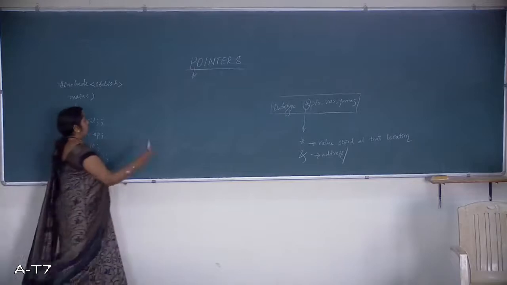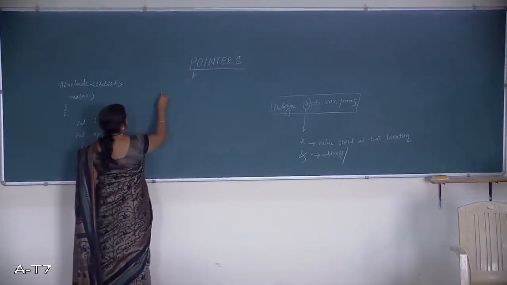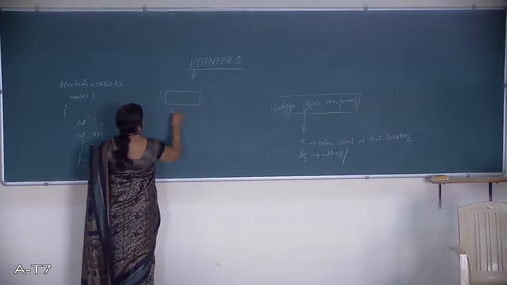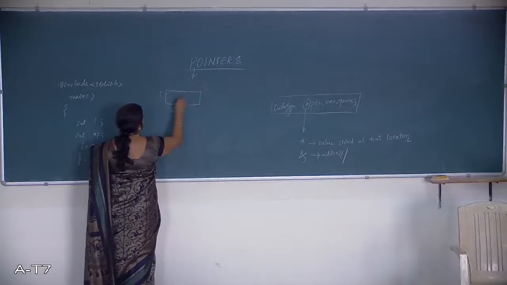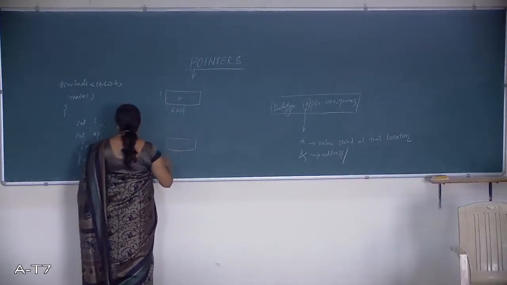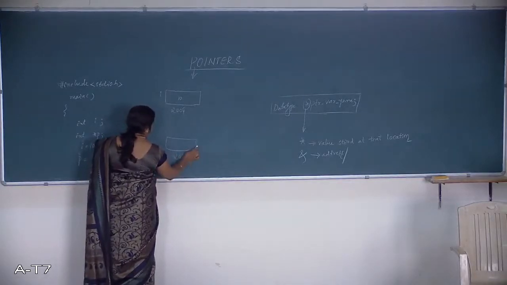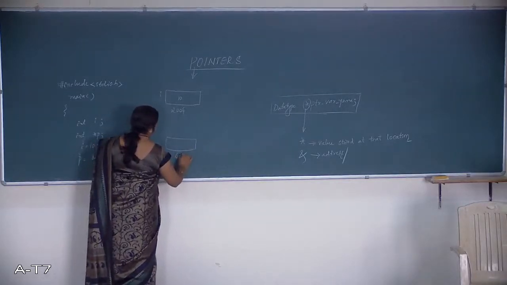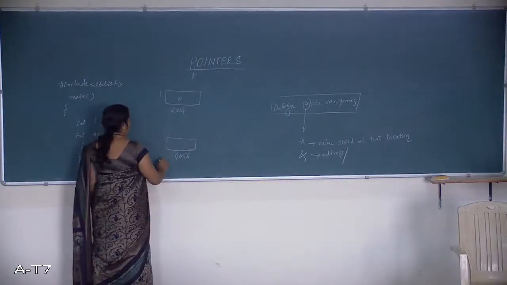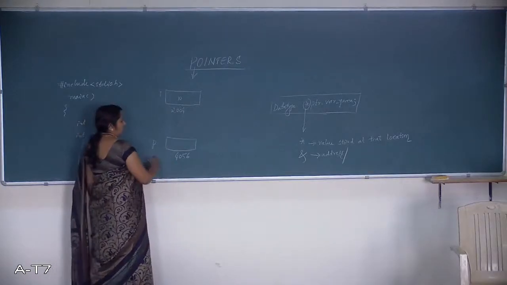In main, some memory is allocated where I has some address, and the content of I is 10. One more memory location is allocated for P, and it has some address, 4056. This is the address of P, and P is the pointer variable. What is it holding?